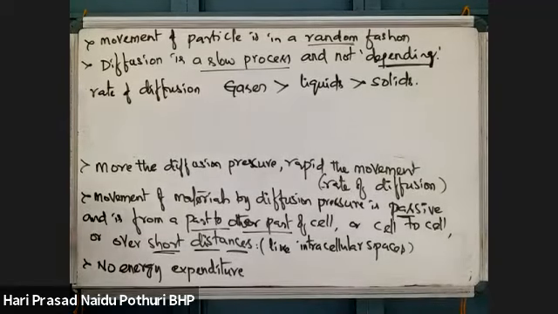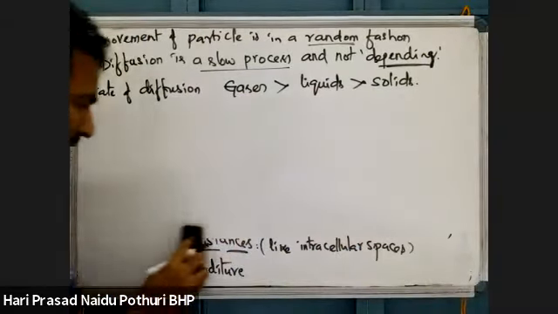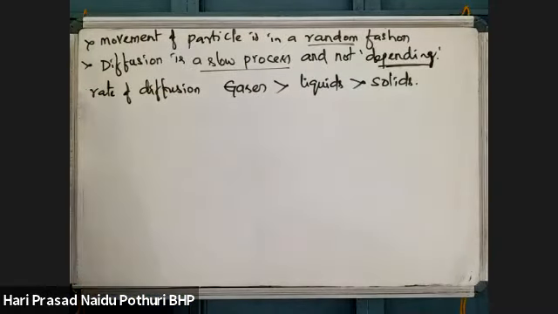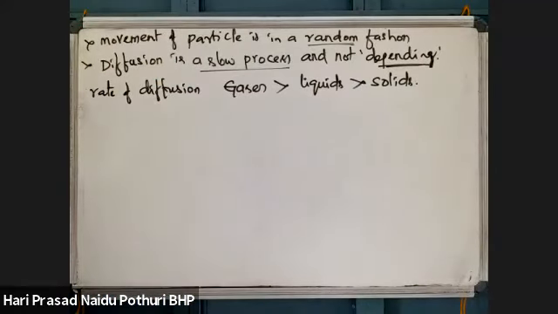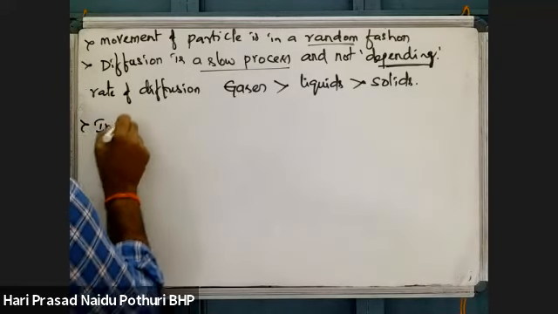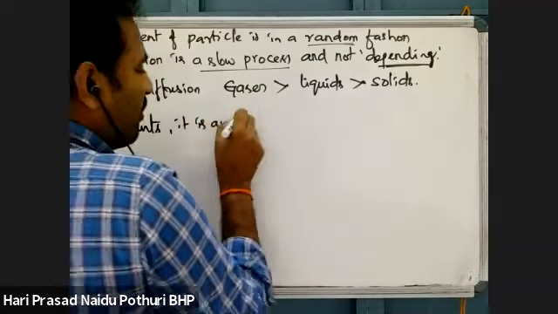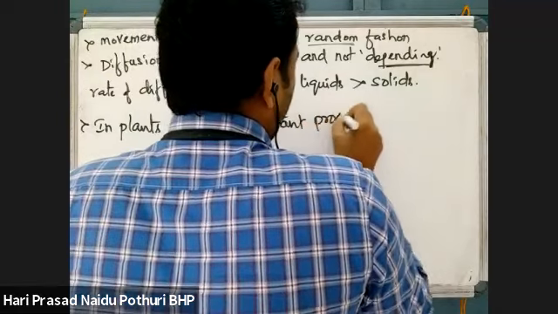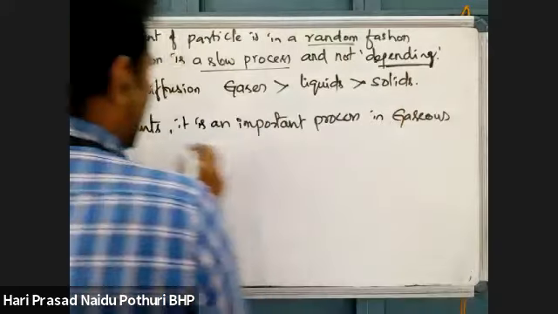Okay, here this diffusion is very important in plants. Why? Because diffusion is majorly involved in the stomata, where there is exchange of gases. It is an important process in gaseous exchange.